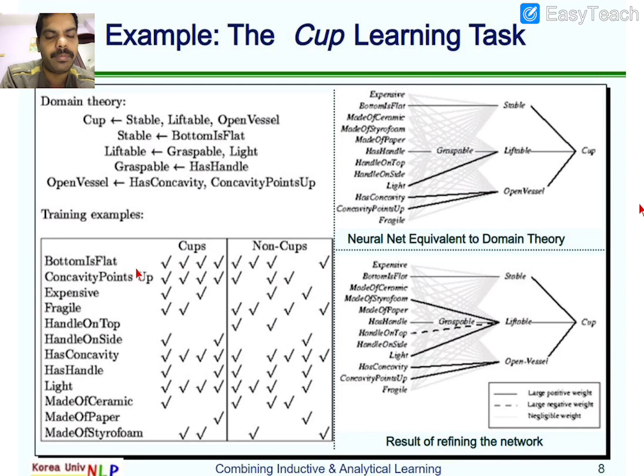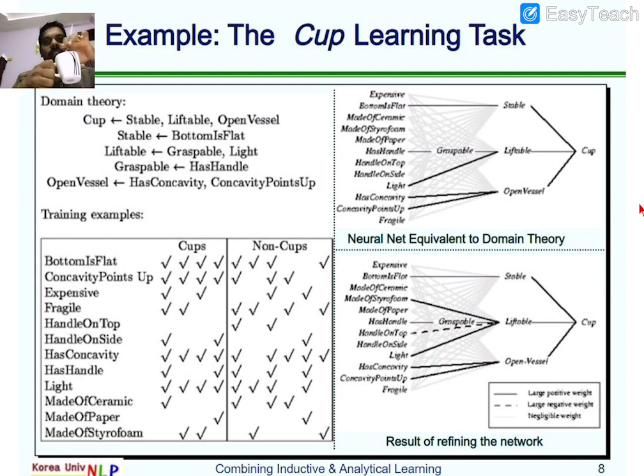So what are the things we need to consider? Bottom is flat, concavity points, expensive, fragile, handle on top, handle on side, has handle, light, made of ceramic, made of paper, made of styrofoam. So whatever concept we are going to define, it should have some properties. Suppose it should be an open vessel. That means open vessel in the sense it is going to have